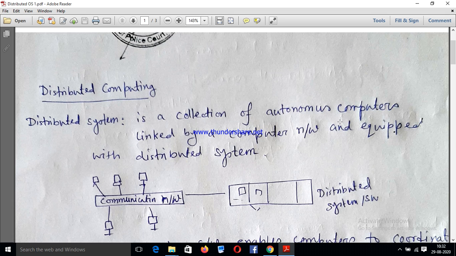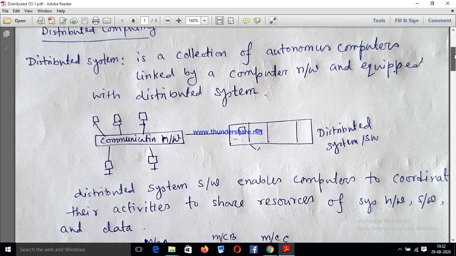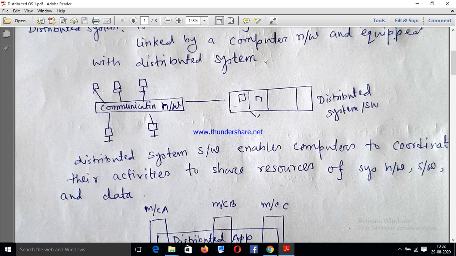See the pictorial diagram of distributed computing. See, there are 5 nodes or 5 computers, and each and every computer has its own processor, has its own memory, etc. But they are connected via one communication network, and the whole process is equipped with one distributed software or distributed system.